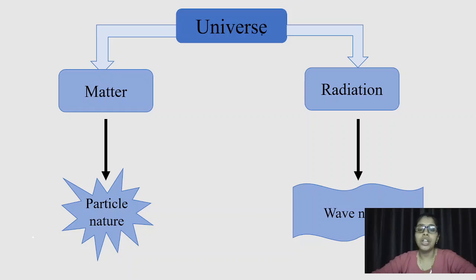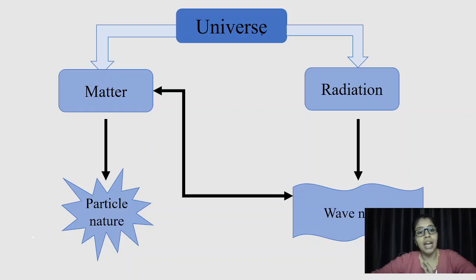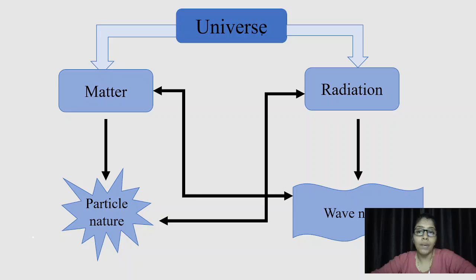But according to some phenomena observed in earlier centuries, matter can sometimes show the wave nature also, while radiation can sometimes show the particle nature also.